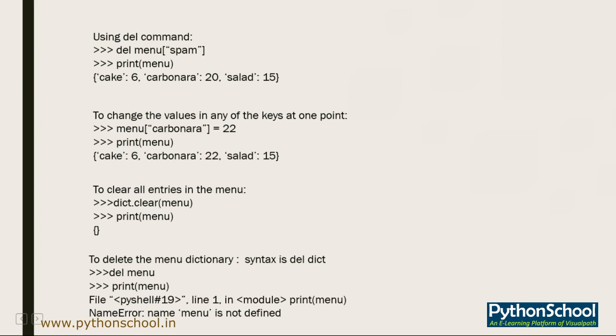And suppose you want to change the value of a key. In this case we have carbonara's value as 20, and instead of 20 I want 22. I use menu in square brackets with my key, here carbonara, and assign 22 to it. Whenever I print that menu variable, the changed value is displayed on my screen.